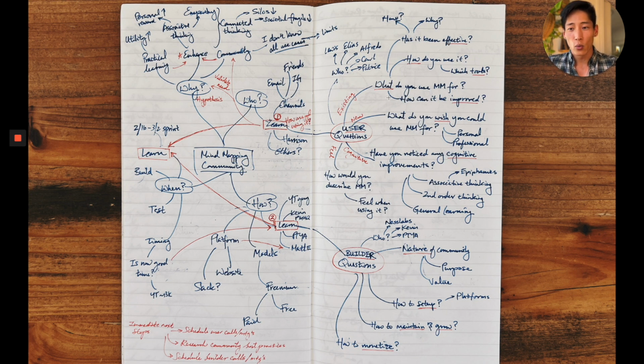And then, what do you use mind mapping for? And how can my maps be improved? What do you wish you could use mind mapping for? This is more of a hypothetical question, like, hey, if you could map anything, what do you want to use it for? This could either be answered by me or by somebody else in the community. Have you noticed any cognitive improvements? Again, I'm trying to validate my hypothesis, because I think it's really like a mental gym, but maybe it's just me. Maybe I'm the only person. I need to ask if anybody else has actually had these associative thinking epiphanies or second order thinking enhancements.